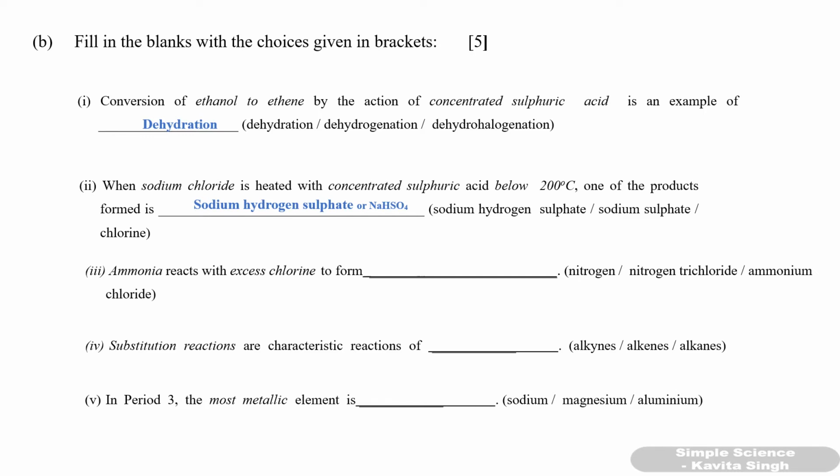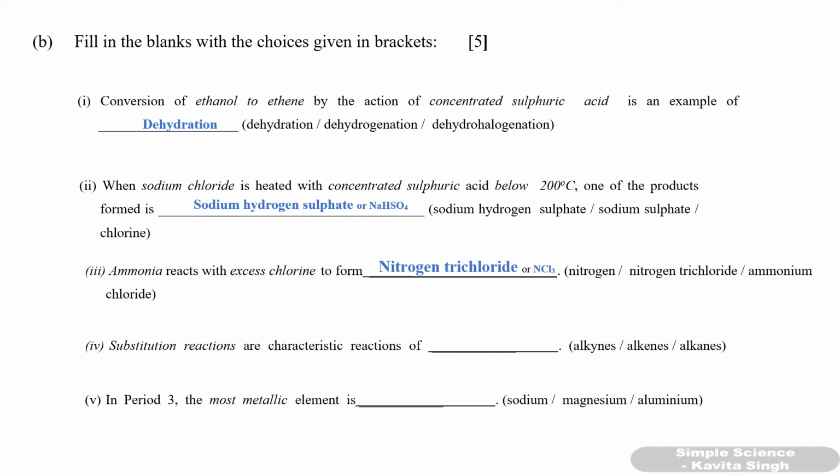Third one, ammonia reacts with excess chlorine to form. Now ammonia is NH3. If all the three hydrogens are replaced by chlorine because it reacts with excess of chlorine, so what is formed? Nitrogen trichloride is formed. Fourth one, substitution reactions are characteristic reaction of alkynes, alkenes, alkanes. Now here we are talking about substitution, not addition.